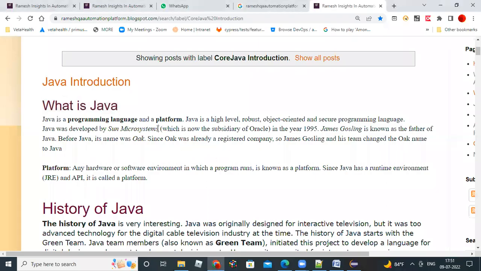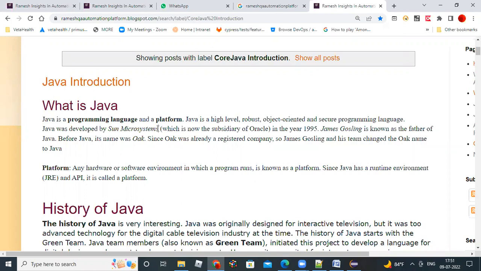So Java is one of the programming languages and a platform. What is a program? A program is nothing but a set of instructions that you can execute. If you execute, you will get output. Like if you do 2 plus 3, you will get output 5, right? So those executable statements you write are called a program. That's why Java is a programming language and a platform also.